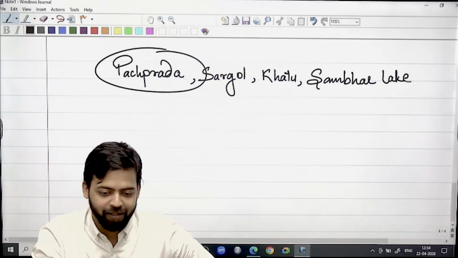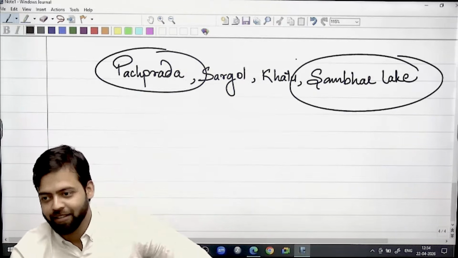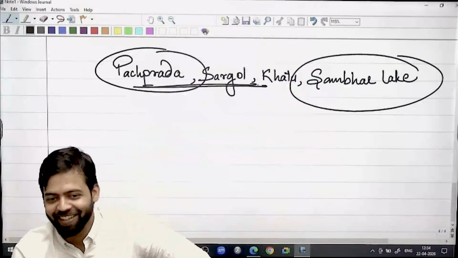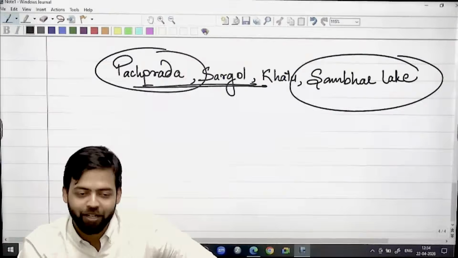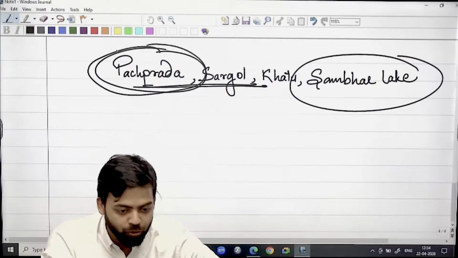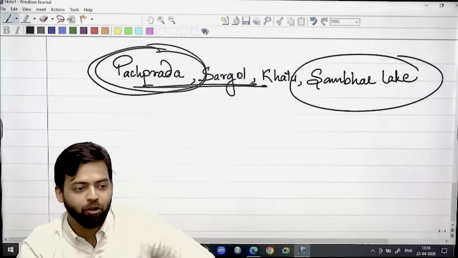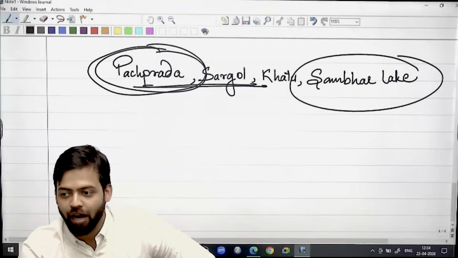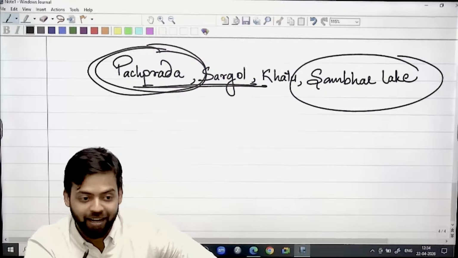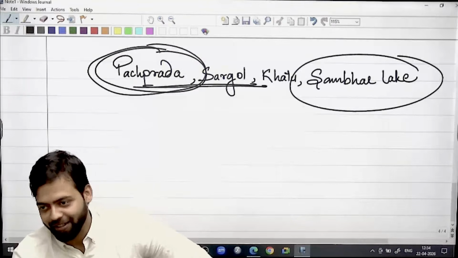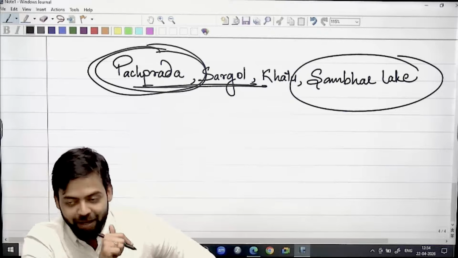What is Sambar Lake? Saline Lake. All of them are salt pans. And this was there in the PYQ. And this Pachpadra was in news 2 days back because of the blast that has happened. So Pachpadra, Sargol, Khatu, Didwana, Degana, right? Kuchaman, all this becomes important. And since it was in news, this again becomes important.